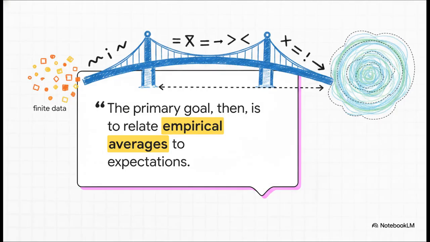Which brings us full circle right back to this foundational quote. The primary goal, then, is to relate empirical averages to expectations. Everything we do in data-driven science hinges entirely on this one connection. Concentration inequalities are the bridge that safely carries us from the limited, finite data we observe over to the infinite reality we're actually trying to understand.